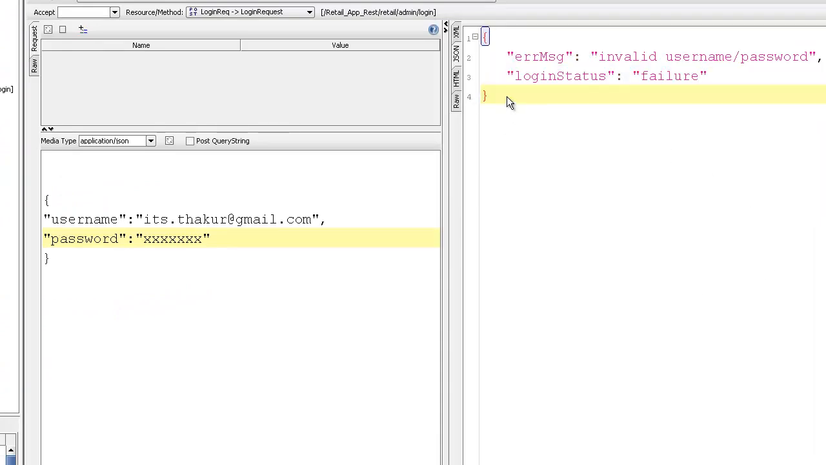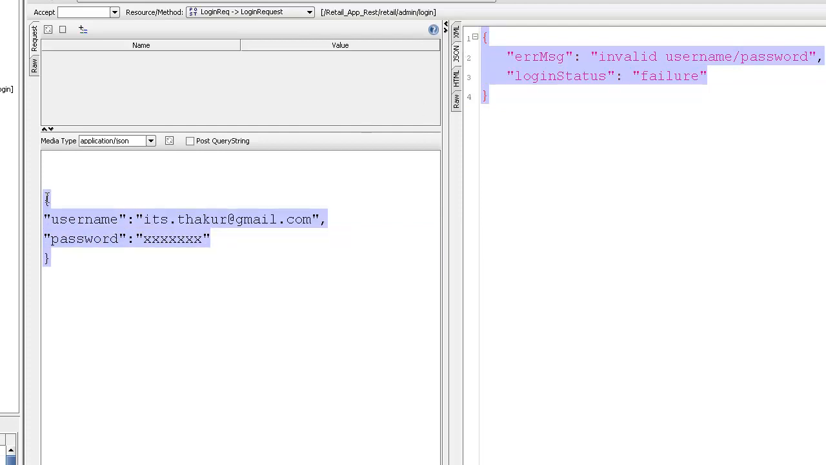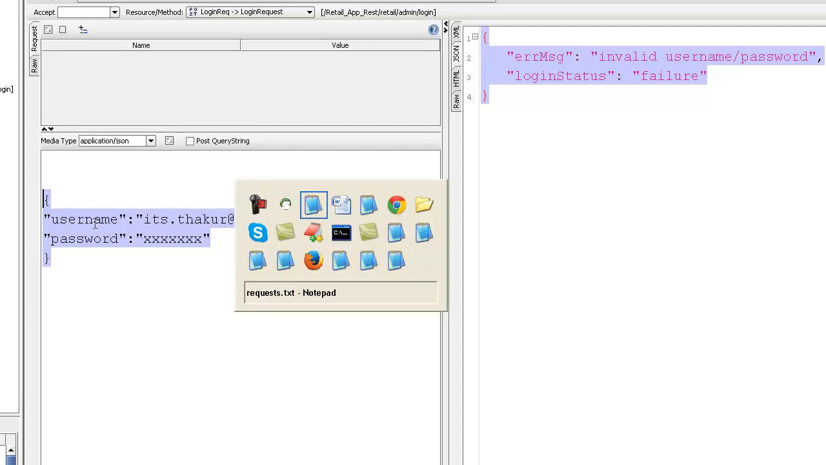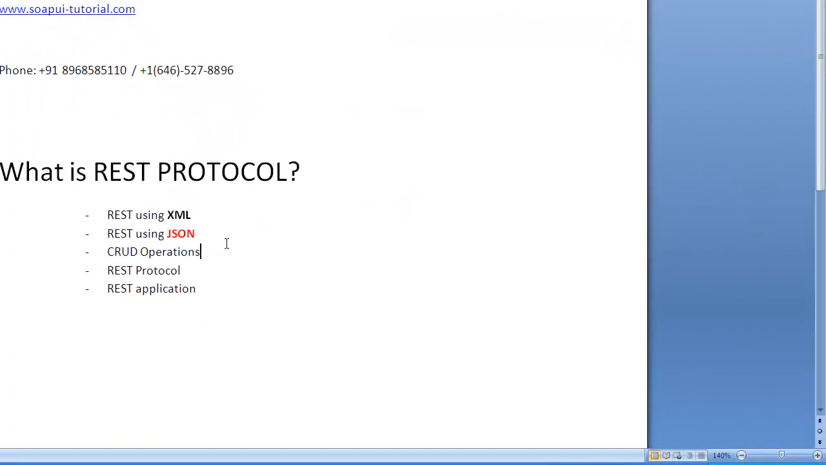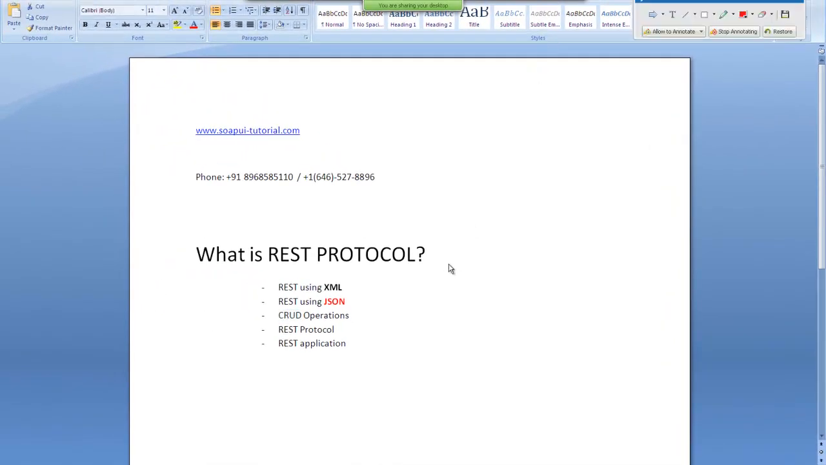So this is basically JSON, and instead of this, I can also use XML. But this application doesn't support XML, because most of the time you will find that applications implemented with the REST protocol use JSON. Most of the time, 99% of the time, JSON will be used. And the complete story of REST lies behind four types of operations: CRUD operations. What do you mean by CRUD?